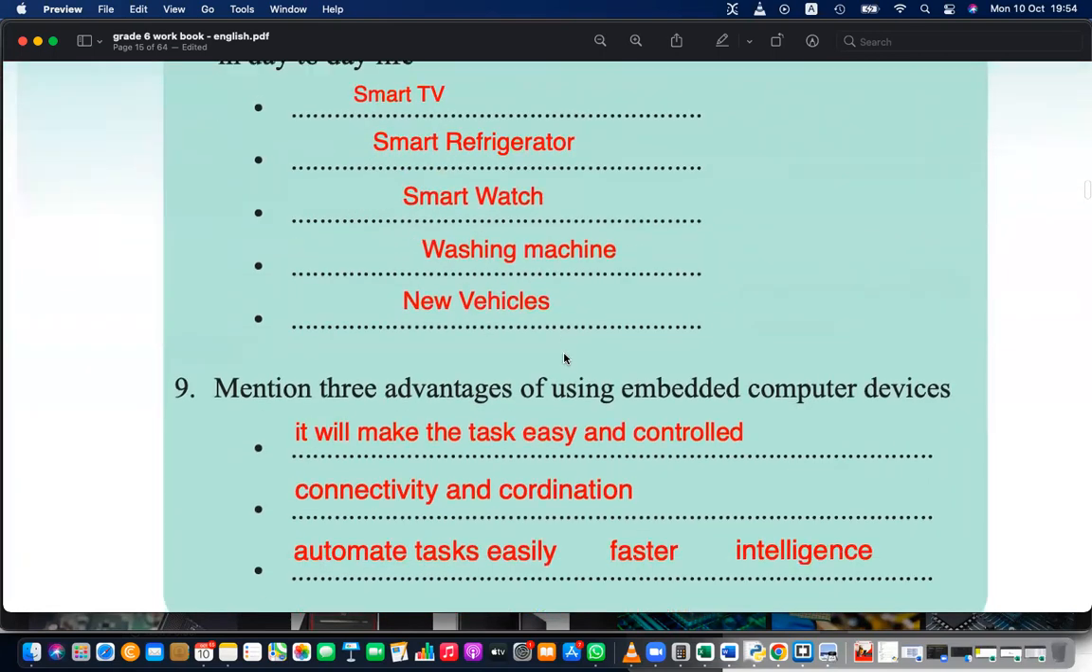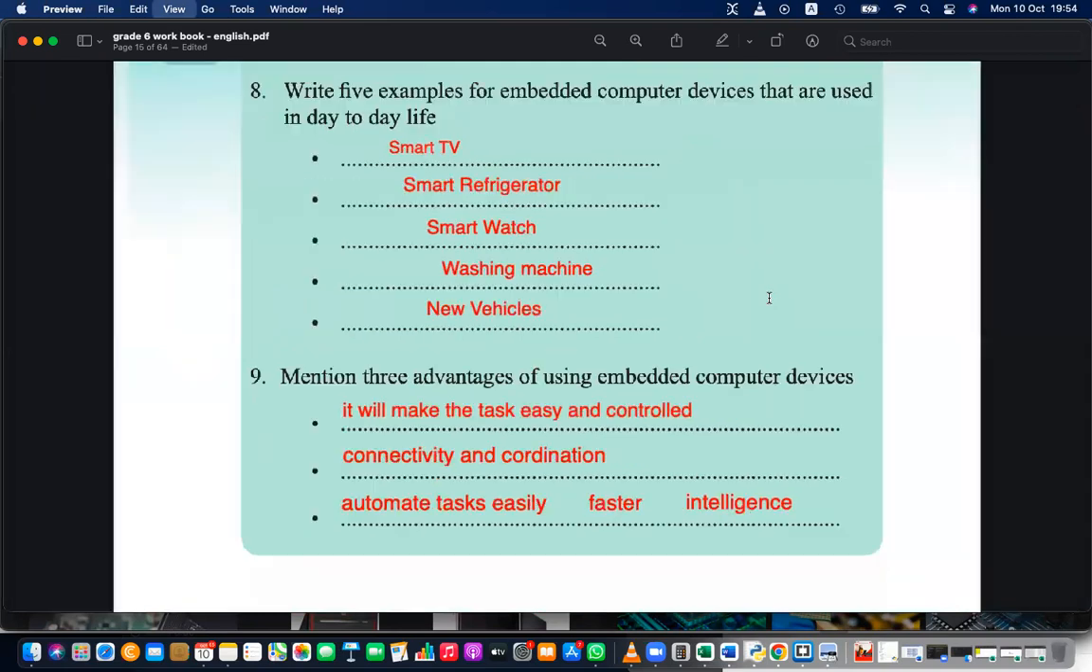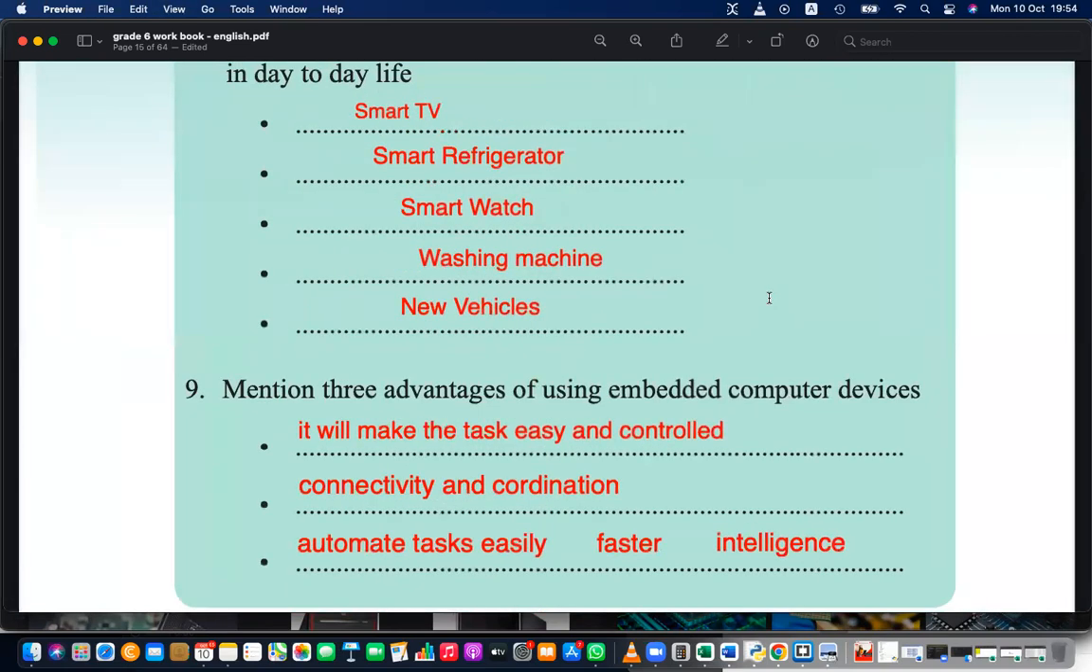So what are the advantages? The task is automated. It can make the task easy and controlled, automated. And it can connect and coordinate. You can connect your mobile phone and control your TV. You can connect your mobile phone to the refrigerator, fridge, and control it. It can automate tasks, and it is intelligent too. So these are the things that you need to know.